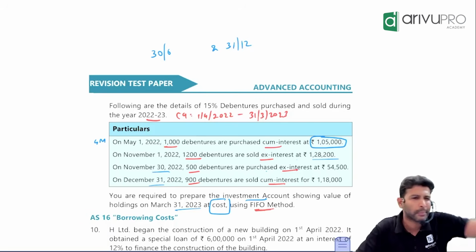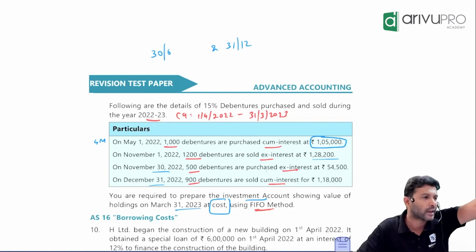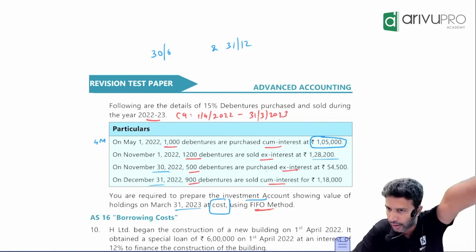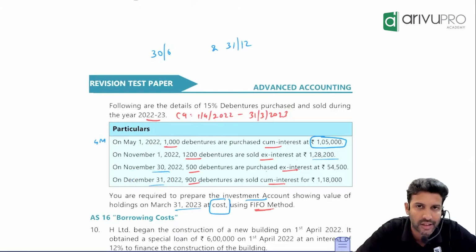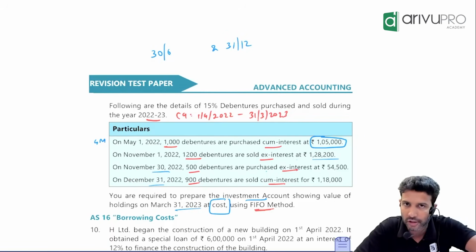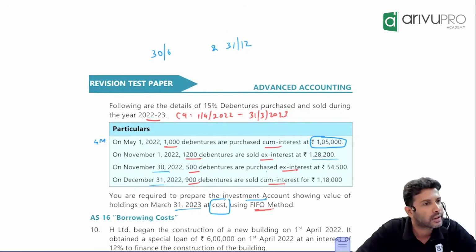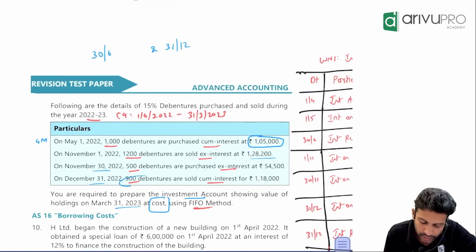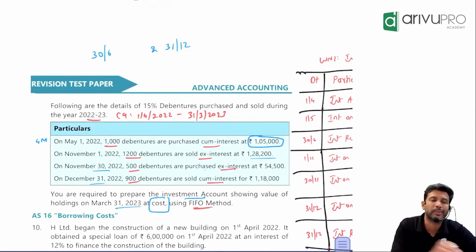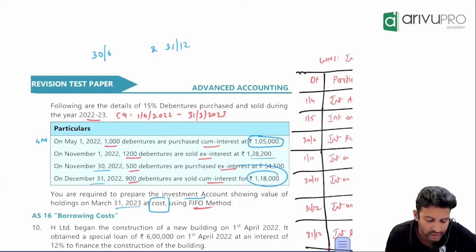Okay, just the way ICI presents it. No particular logic as such, but that's the way they look at it. So on the interest due date, if there is any purchase or sale transaction, first record purchase or sale and then only show interest received on holding adjustment. Okay, on 31st December, what did you do again? 900 debentures you sold on what basis? Cum-interest basis. Cum-interest means interest is included in the selling price.